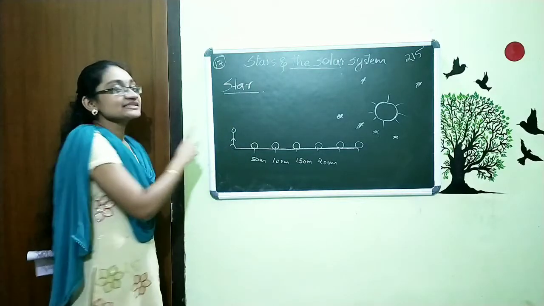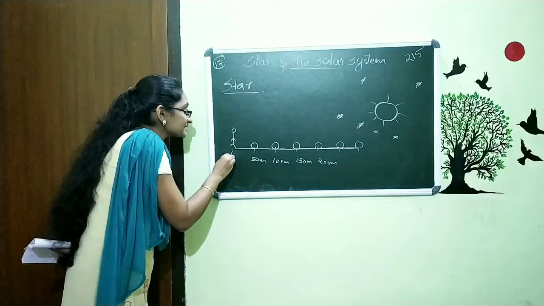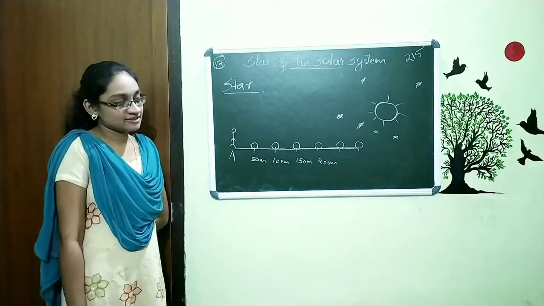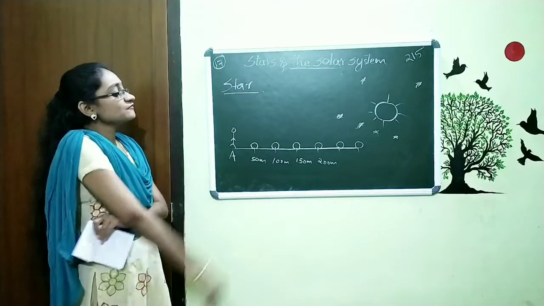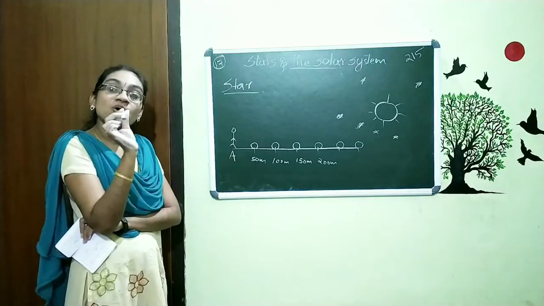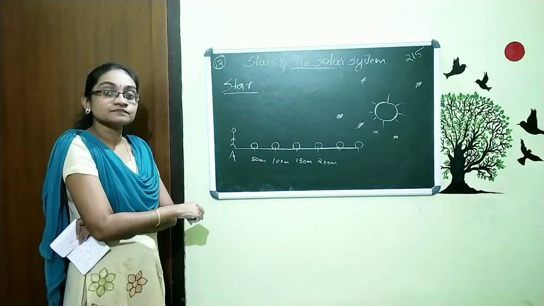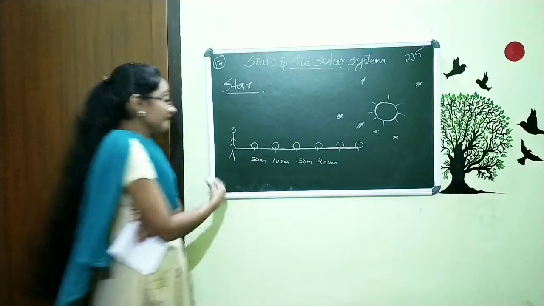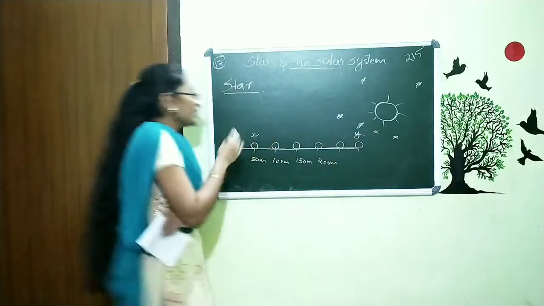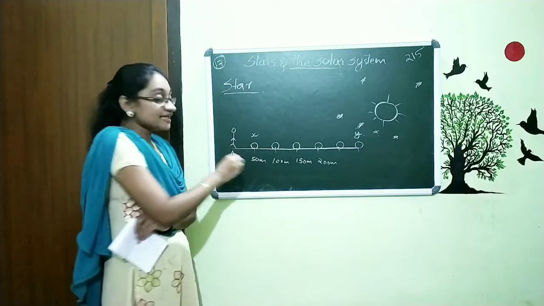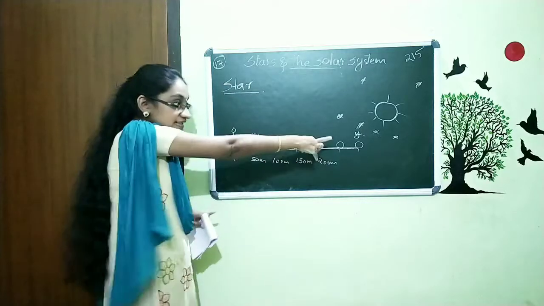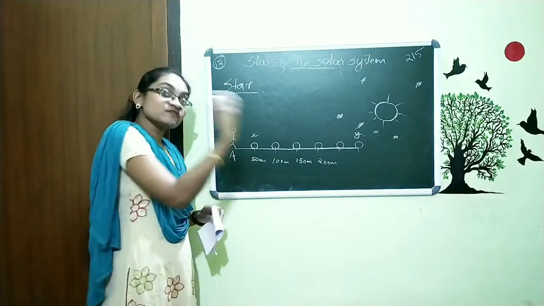When this person observes from this point A, all these footballs are the same size. But what does he feel when he observes which ball is smaller and which is bigger? I am giving the names X and Y. He feels that this ball X is bigger than Y, because ball Y is very far.